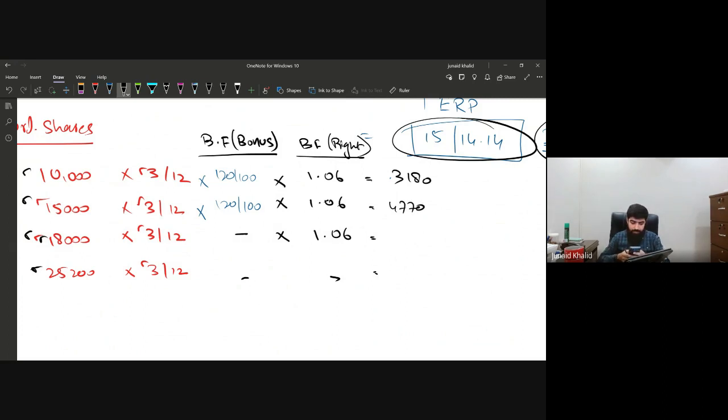18,000 multiplied by 3 divided by 12, multiplied by 1.06. This will make again 4770. And 25,200 multiplied by 3 divided by 12, and nothing else. So the total weighted average number of shares is 4770 plus 6300 plus 4770 plus 3180. So this will make 19,020. So this is the weighted average number of shares.